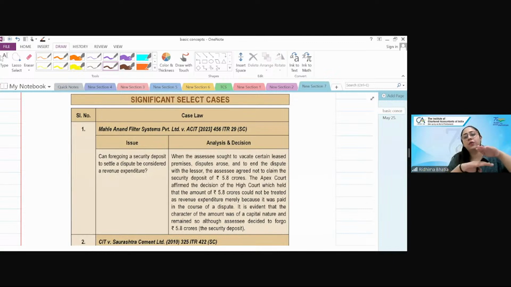Then there are High Court pronouncements. Then there are ITAT, Income Tax Appellate Tribunal, pronouncements, which are relevant. Supreme Court judgments are relevant for all. For High Court judgments, the stand is taken by the area itself. So if there is a Delhi High Court judgment, then it is applicable in the Delhi High Court jurisdiction. If there is a Mumbai High Court judgment, it is there for Mumbai jurisdiction.